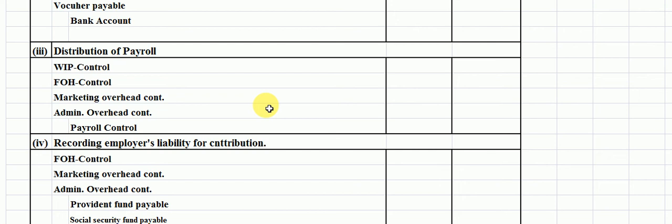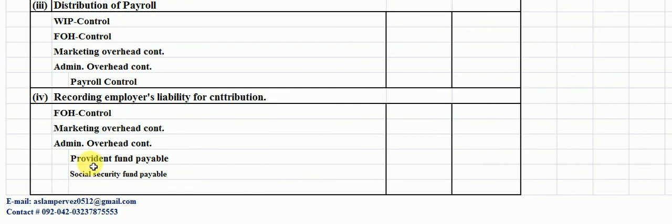The following entry is passed in general. At the time of employer contribution to the social fund, such as provident fund and welfare fund, the entry will be passed as follows. The debits are factory overhead control, which is the combination of direct and indirect labor cost, marketing overhead control account, and admin overhead control account.